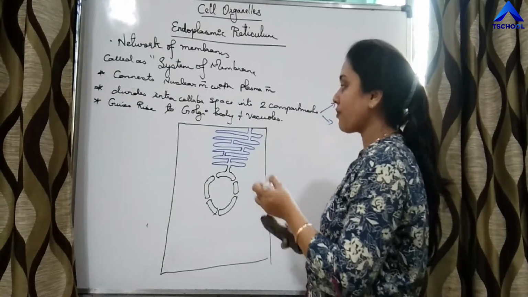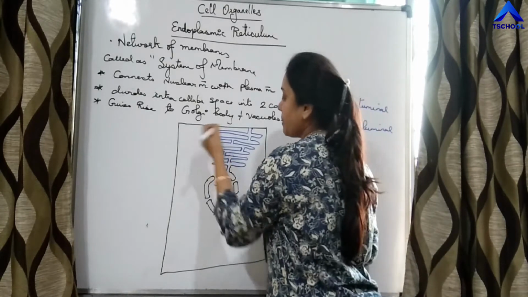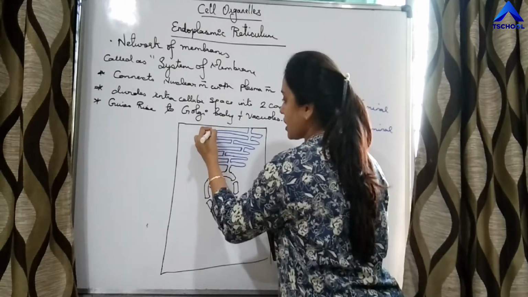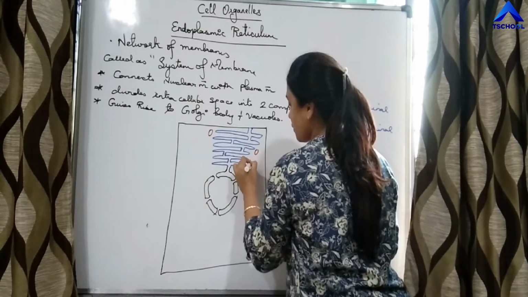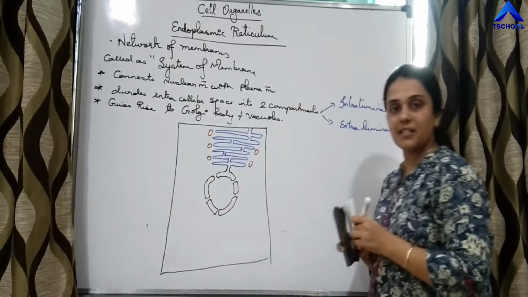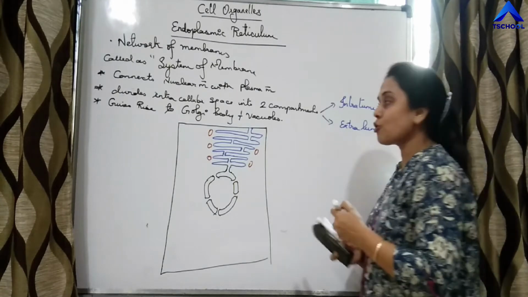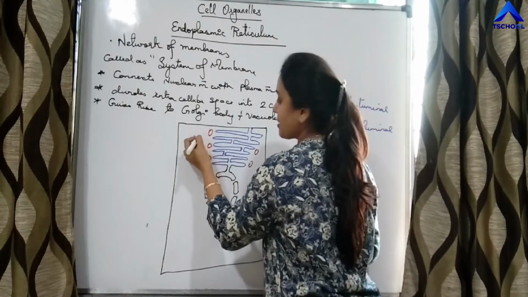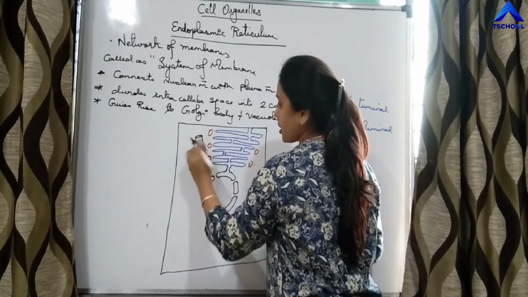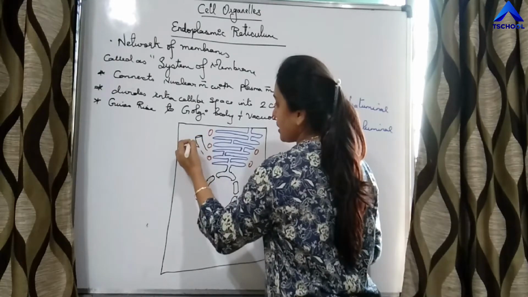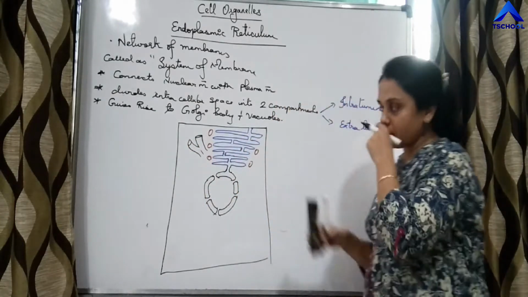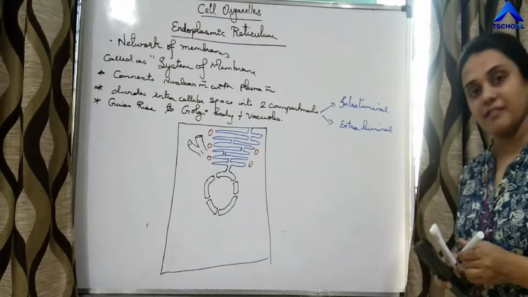On the side of the cisternae, there can be the presence of vesicles. Vesicles are the oval structures which will be present on either side of the cisternae, and there will also be tube-like structures, that is the tubules. Say these are the tubules which are present on either side, right? So this is endoplasmic reticulum.